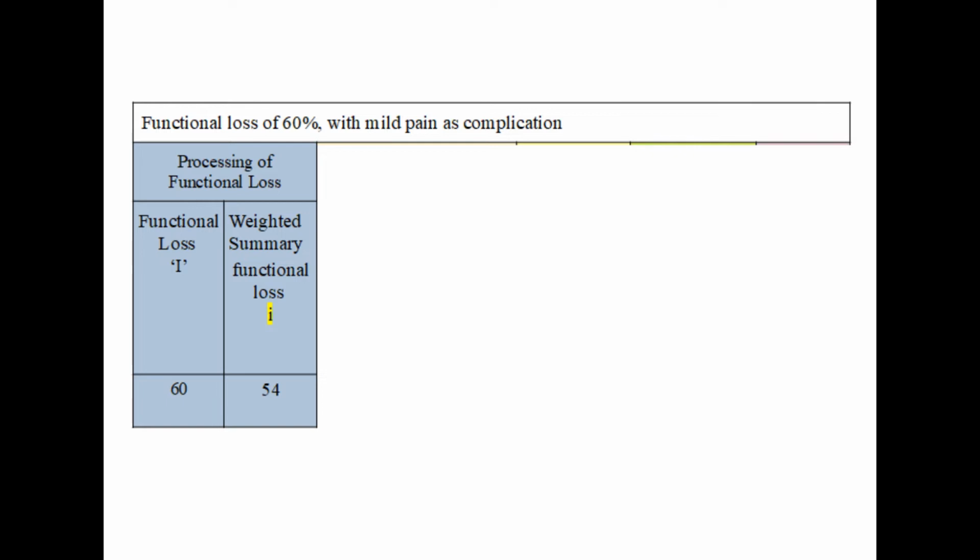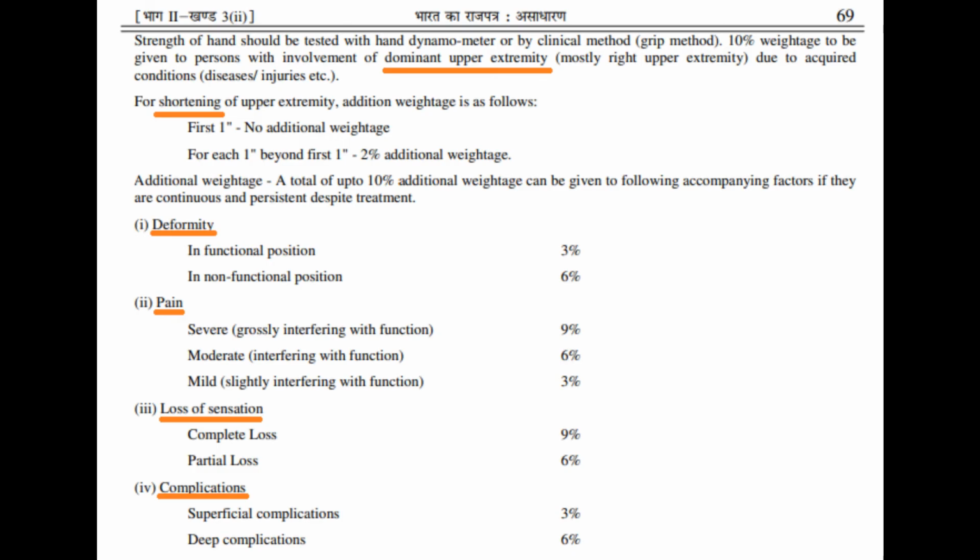Then we have to deal with the complications. In the previous slides, we saw the lists of complications in Gazette. For this case, we have to see which of these complications are applicable on an all or none basis. That is quite easy. Let us note them and the percentages assigned to them. Let us make a total of these percentages of eligible complications and call that value as total eligible complications or TELC.